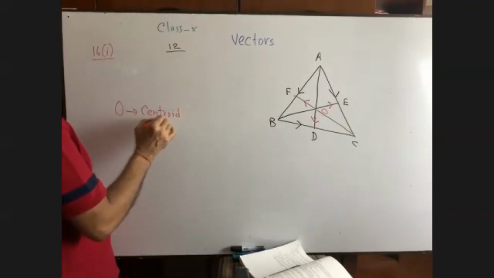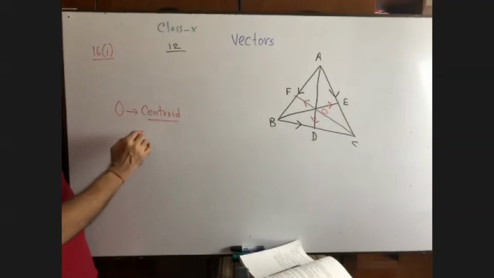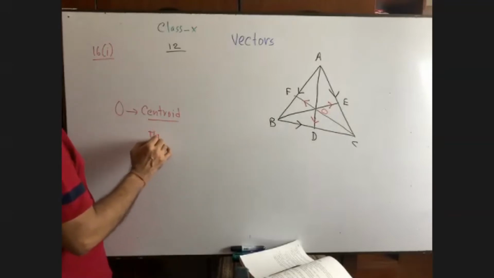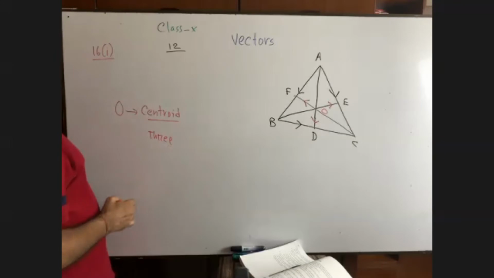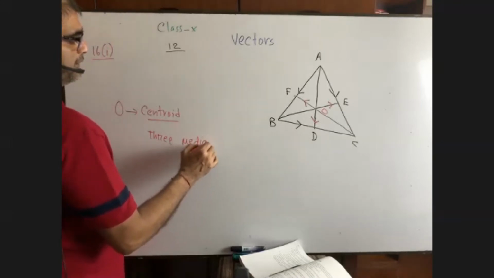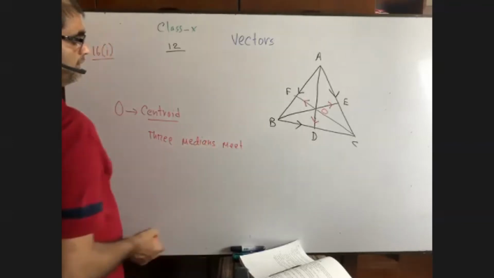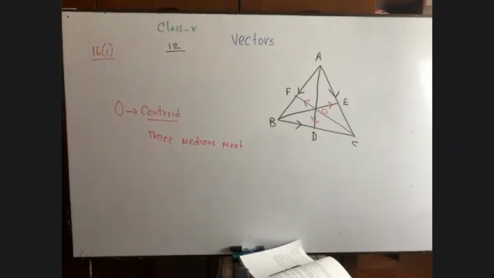What is the definition of centroid? The intersecting point of three medians. Yes, where the three medians meet. Centroid is a point where the three medians, write down, meet. Okay? Centroid, where the three medians meet.